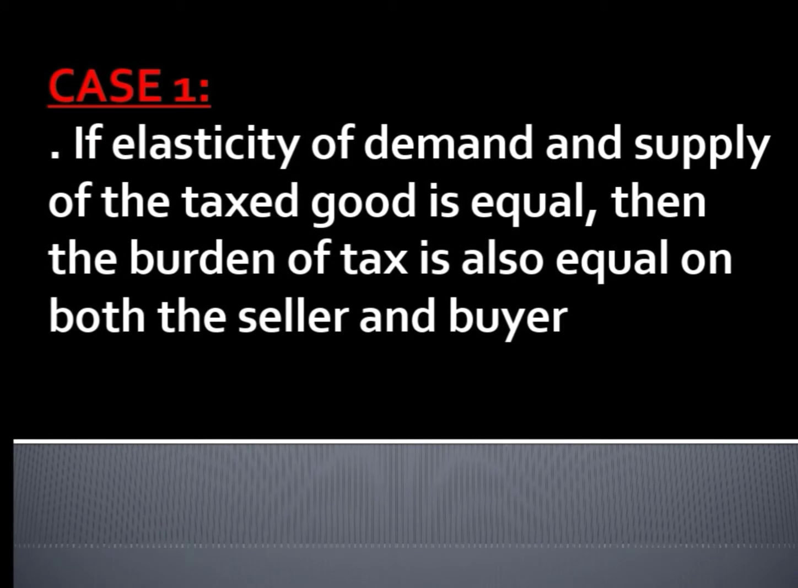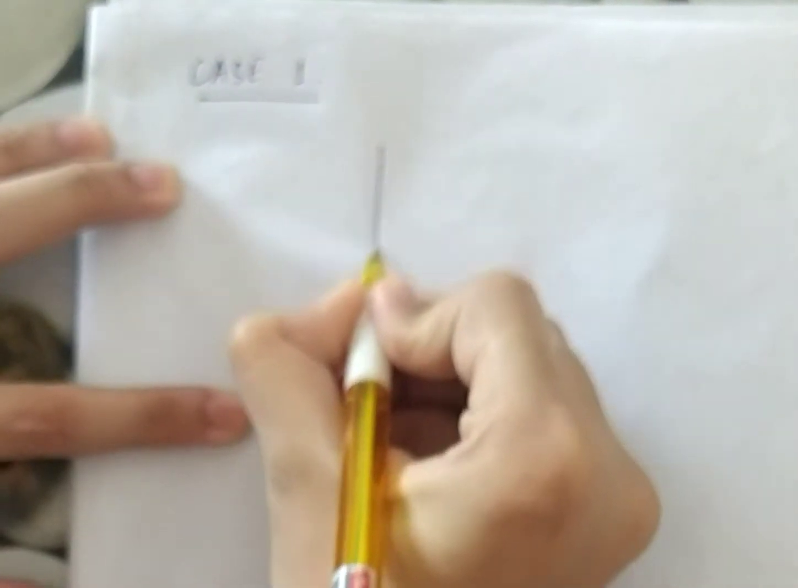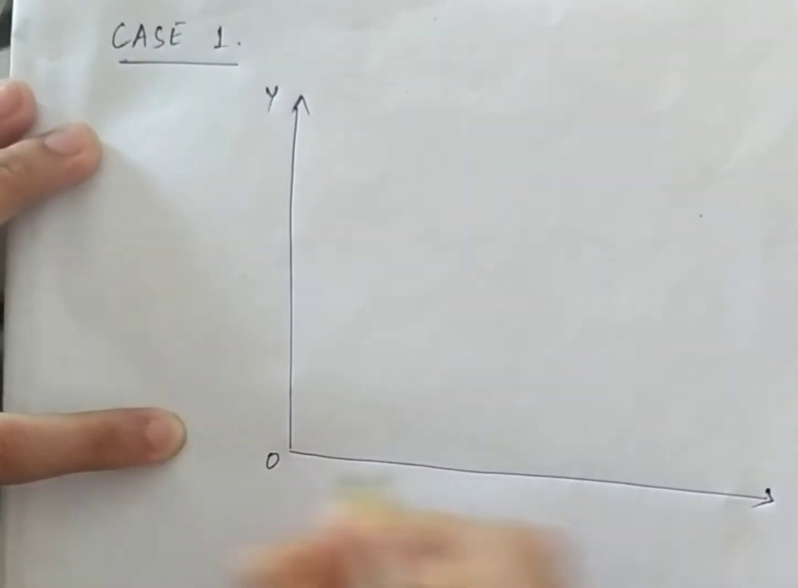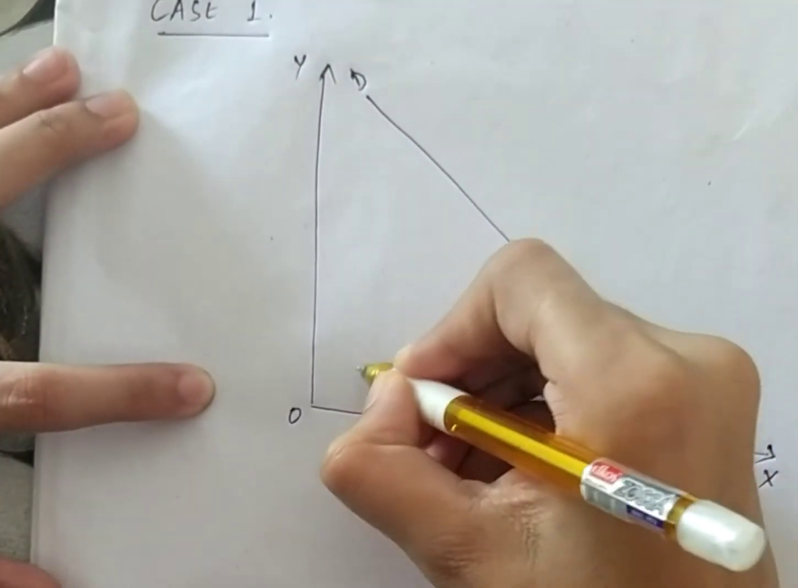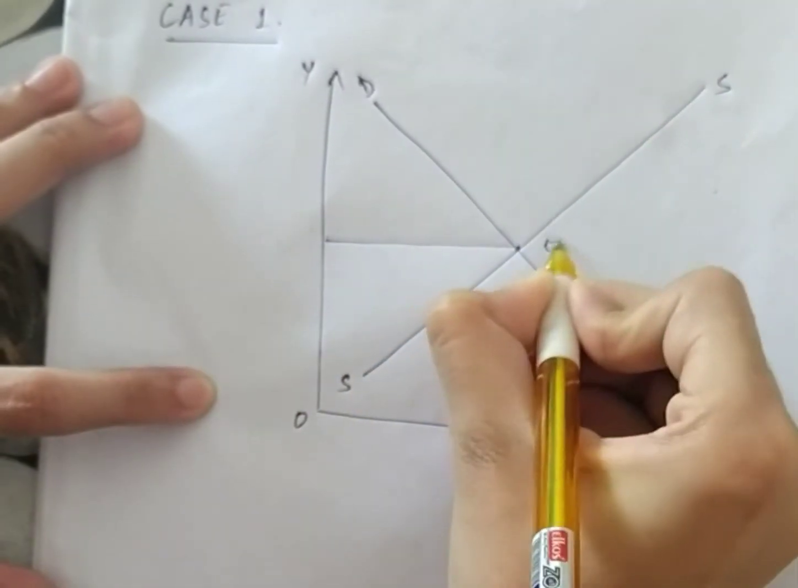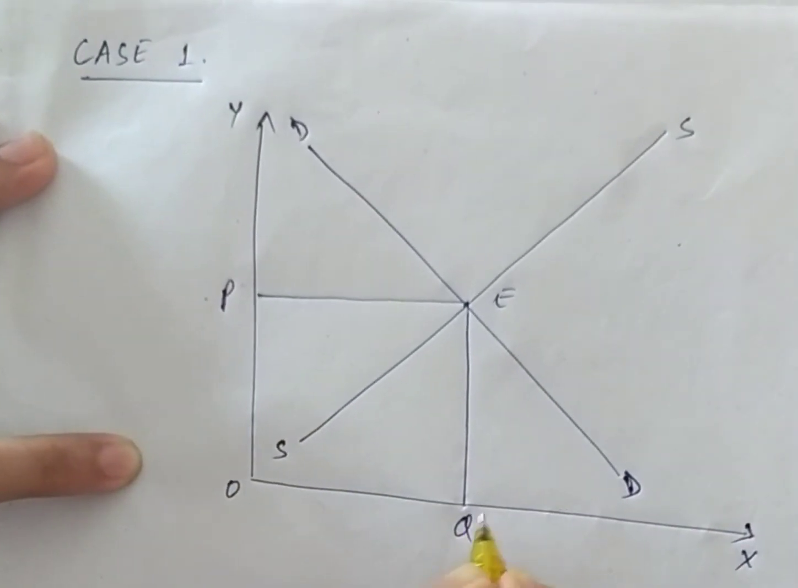If elasticity of demand and supply of the taxed good is equal, then the burden of tax is also equal on both the seller and buyer. Let me explain it diagrammatically. This is case 1. See, this is the y-axis and this is the x-axis, OY, OX. This is the demand curve, DD, and this is the supply curve. Here comes the equilibrium point. OP is price and OQ is quantity.